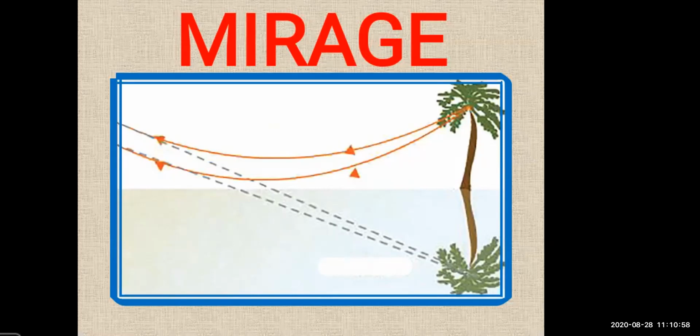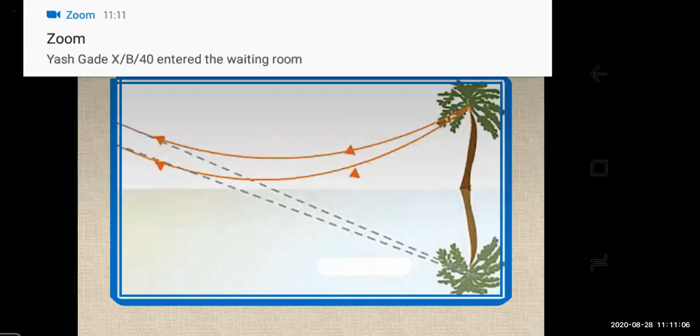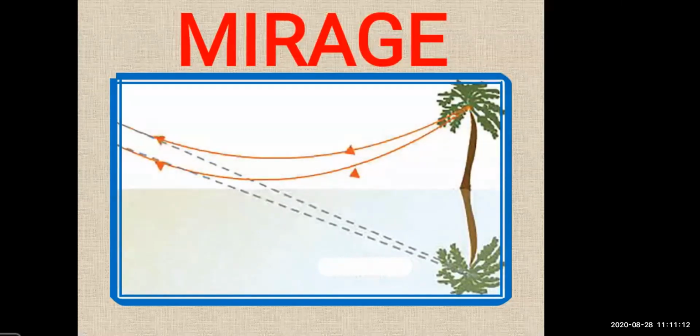So the air is near the hot surface, and the refractive index of air is increasing as we go to increasing heights. So the direction of light rays coming from a distance keeps changing according to the laws of refraction. That's why you can see a mirage.